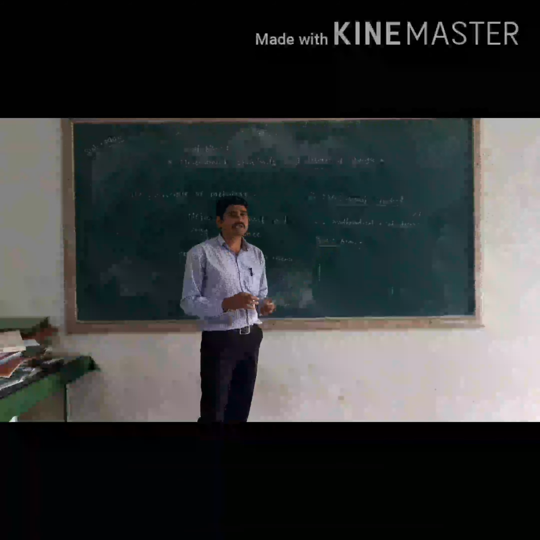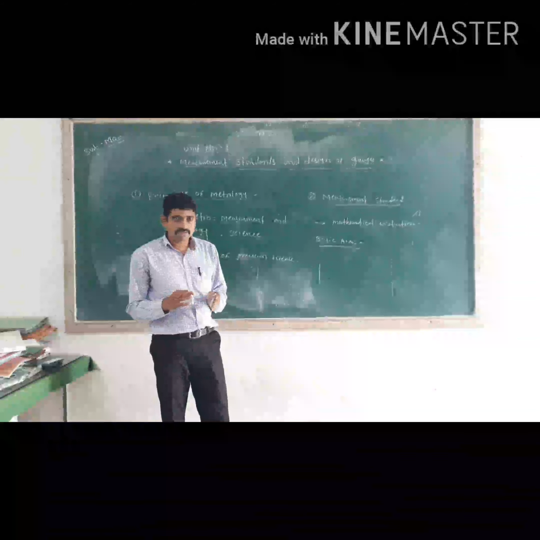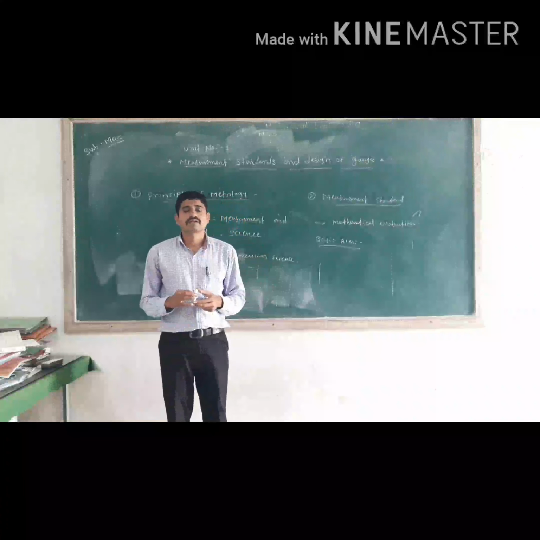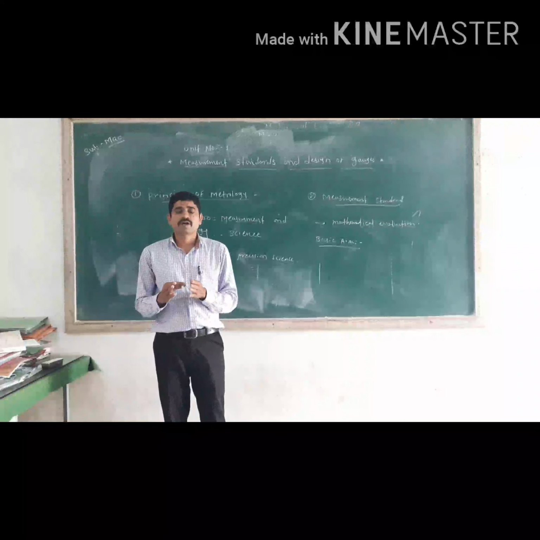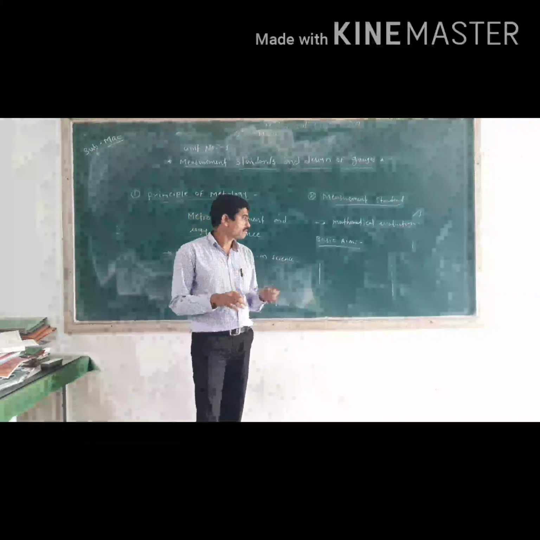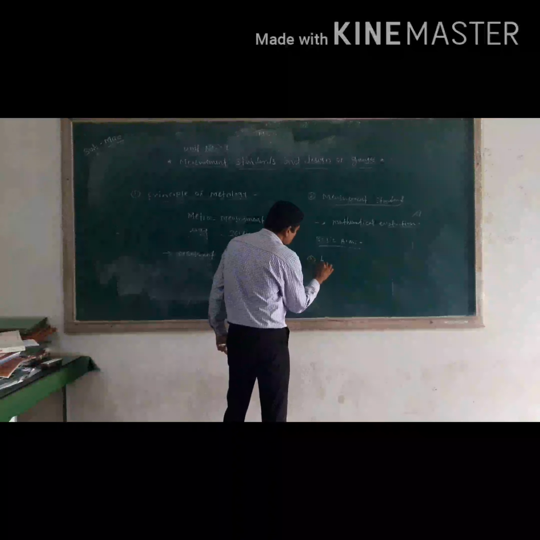This is the basic aim of the measurement.